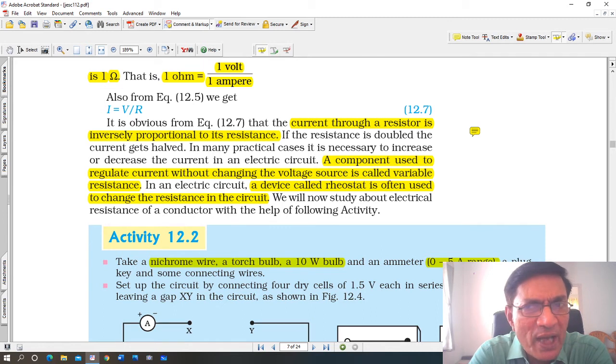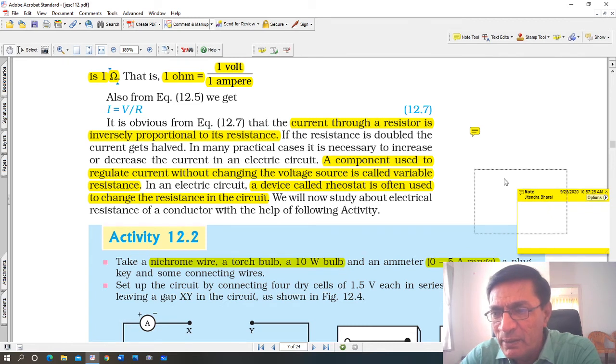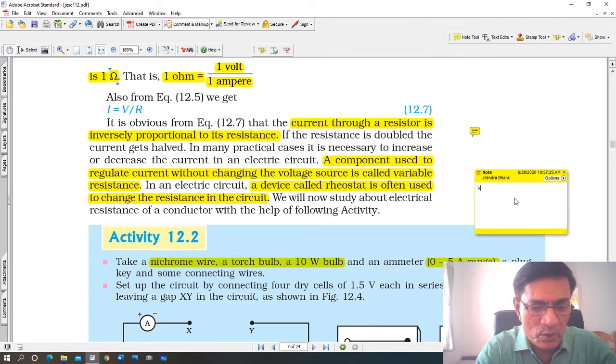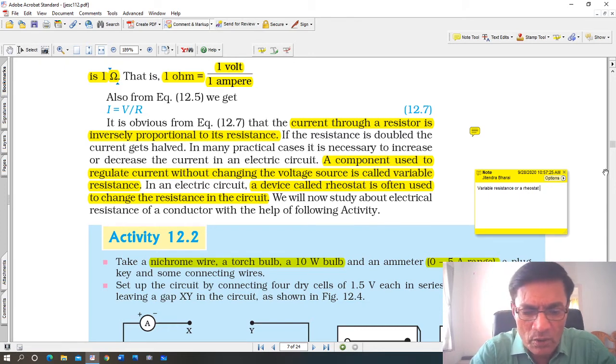उसको हम rheostat भी बोलते हैं. Variable resistance or rheostat. Okay, again I'll write something out here. Variable resistance or rheostat. It is called a variable resistance or a rheostat. Okay, variable resistance or a rheostat or a resistance bridge. Sometimes it is also called a resistance bridge.